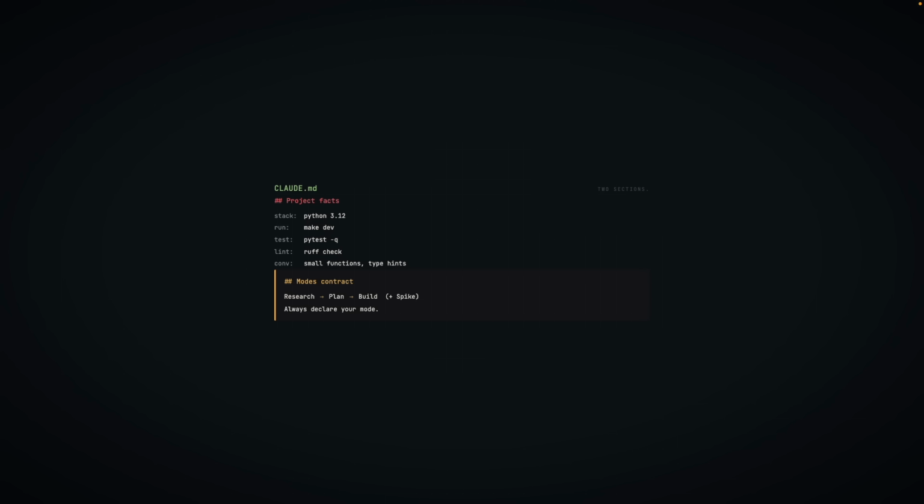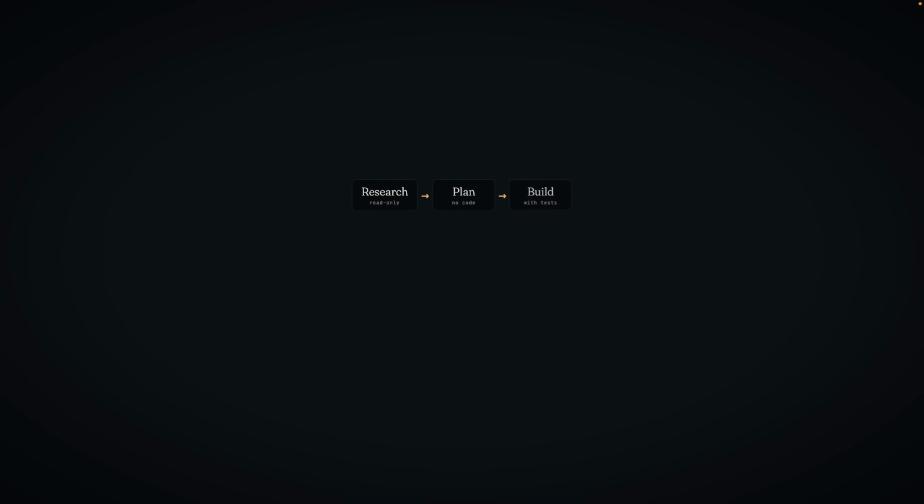The other section I always explicitly make is the modes. This is very important because you need Claude to know which aspect they are working on. Do they work on the research mode, or the plan mode, or on the build mode? Research and plan we already described throughout the last couple of sections. So let's have a brief look at how this looks like.